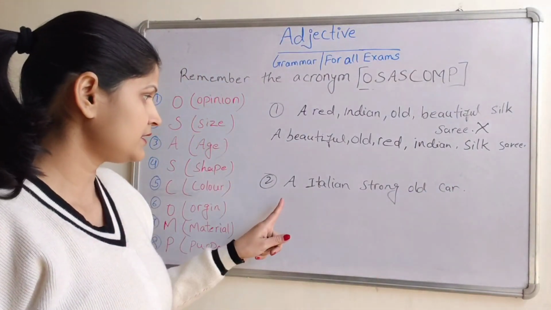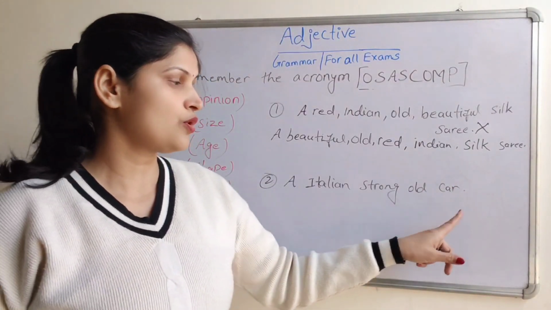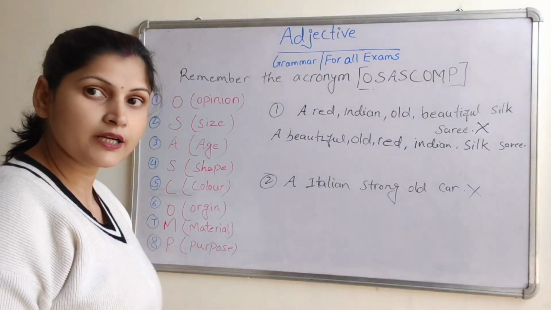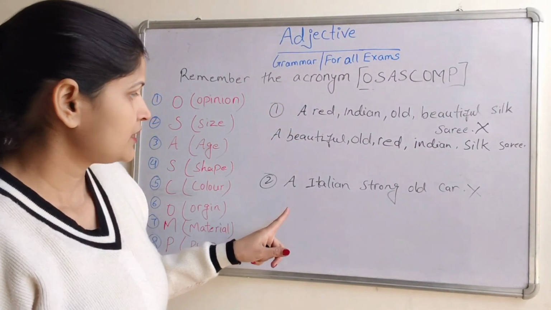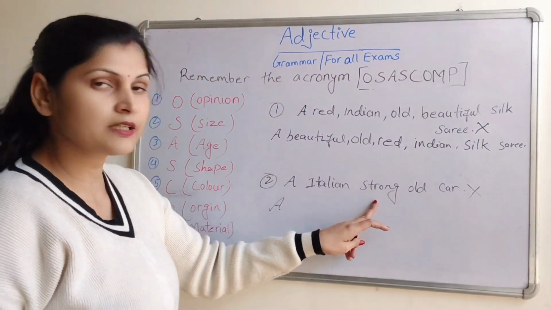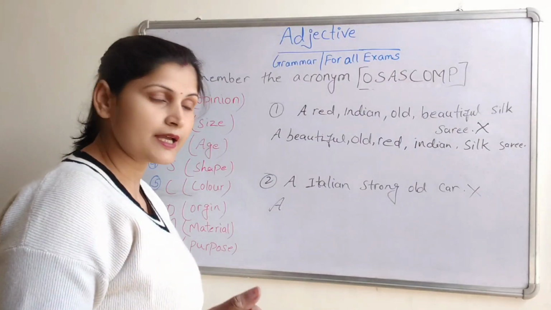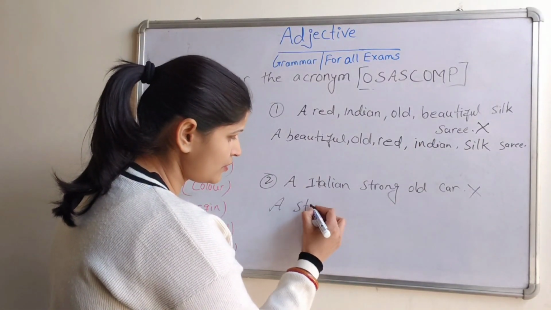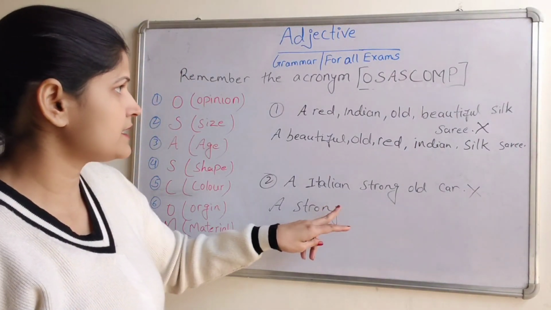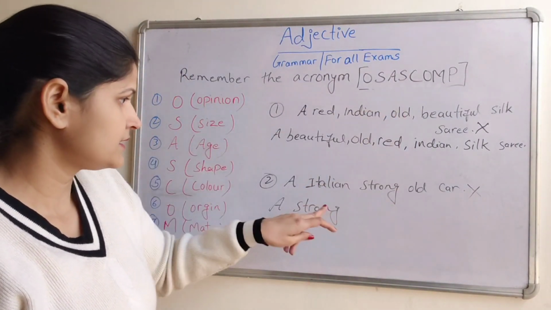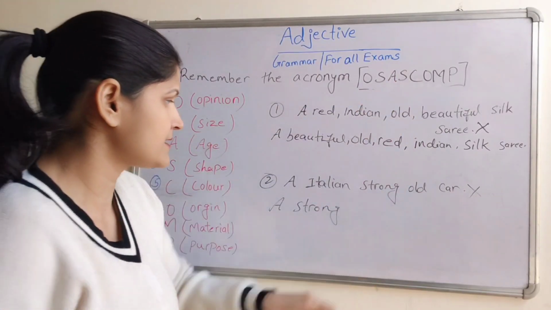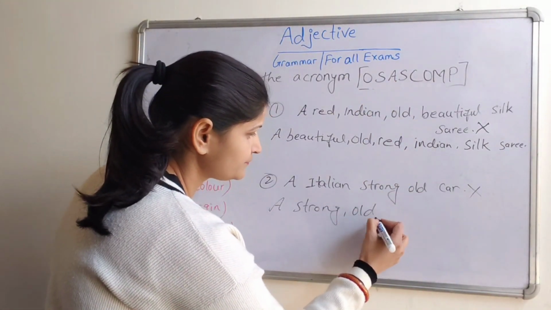Now see the next one, a Italian strong old car. This is the incorrect order of adjectives. Now correct the orders. First, a opinion. Opinion means ये किस तरह की है, क्या है उसका टाइप, तो strong है, a strong. Now the next one is S for size, size दिया गया है नहीं. A for age दिया गया है yes, age दिया गया है old.